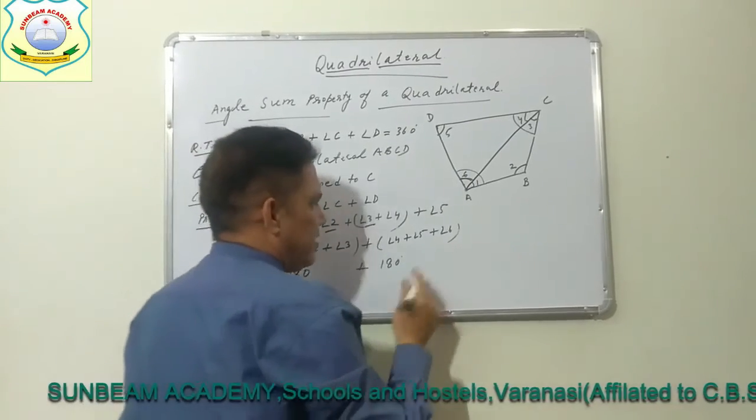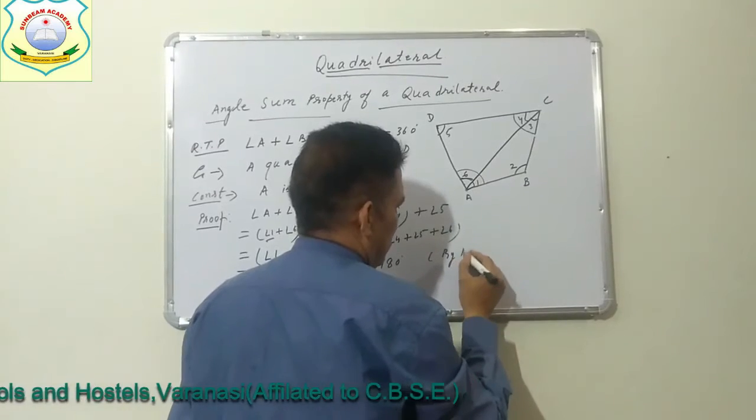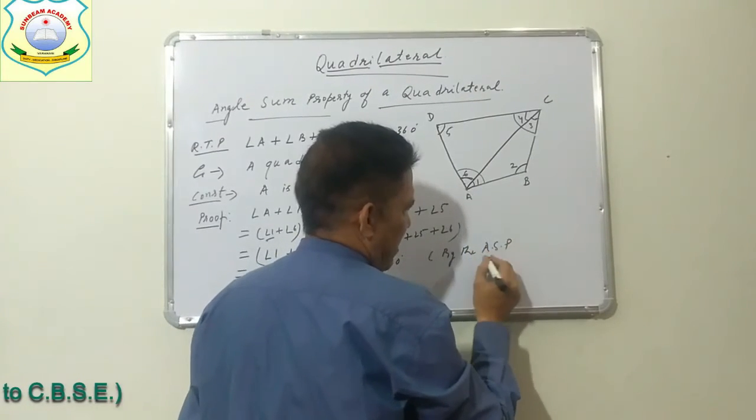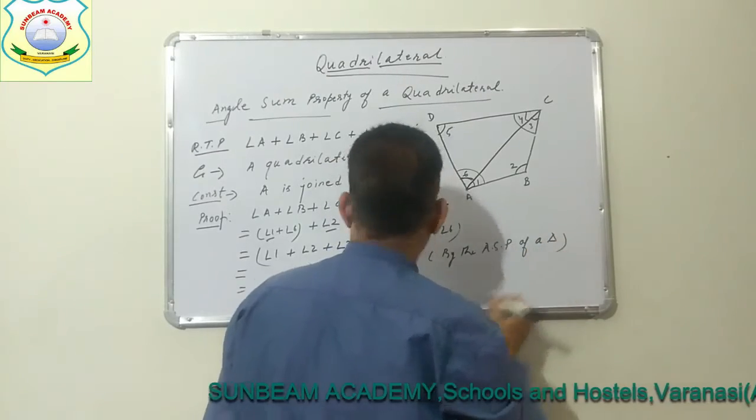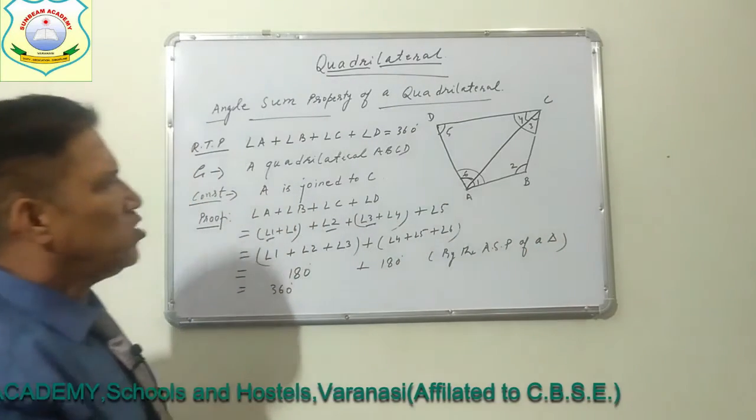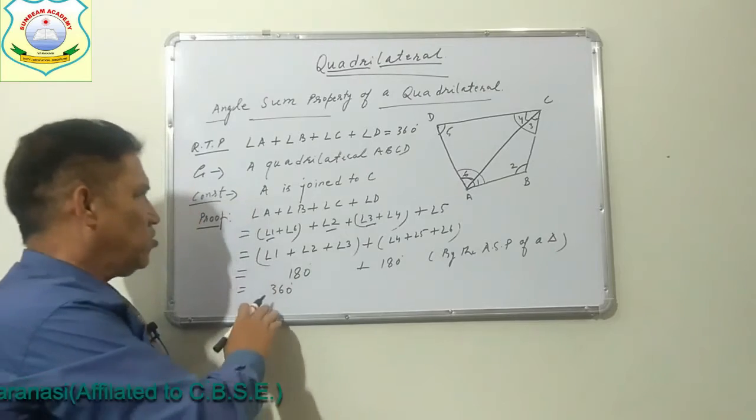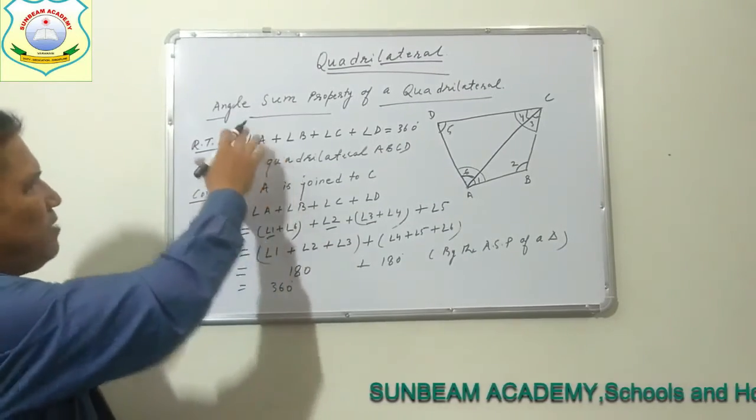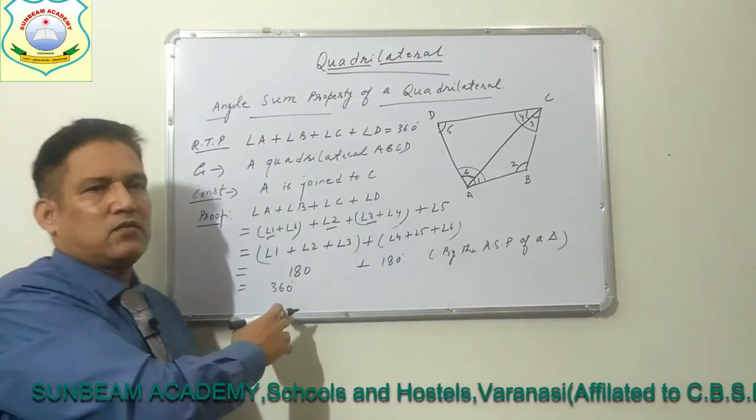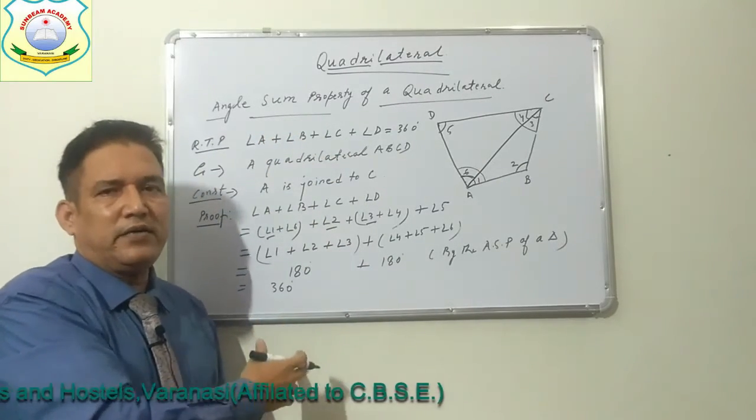So how are we getting this? By the angle sum property of a triangle, we have got this is equal to 360 degrees. So we have done this one. We have proved here that the sum of the angles of a quadrilateral is equal to 360 degrees.